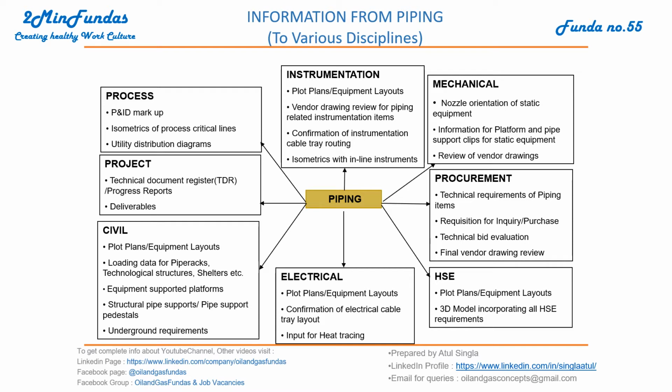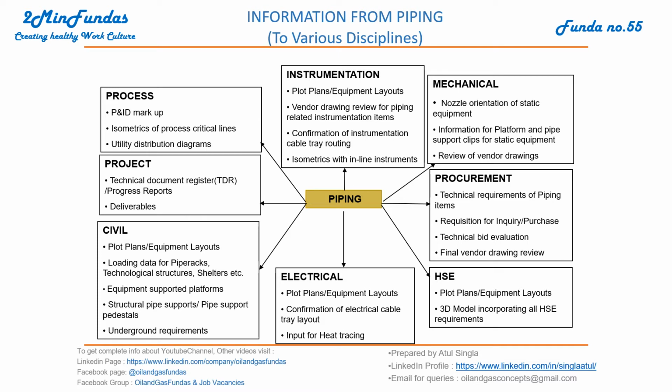And for civil, majorly they are looking for plot plan, keep out layout, and loading information. Like we have discussed in the previous video, the pipe stress team prepares the loading information and they pass it to civil. Equipment supported platforms: the piping team finalizes the location of equipment and their foundation locations. They pass that information to the civil department.